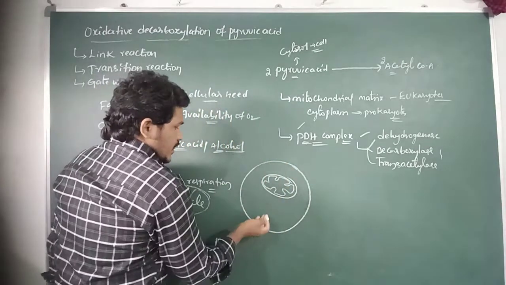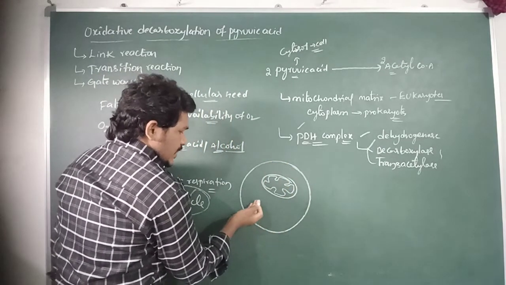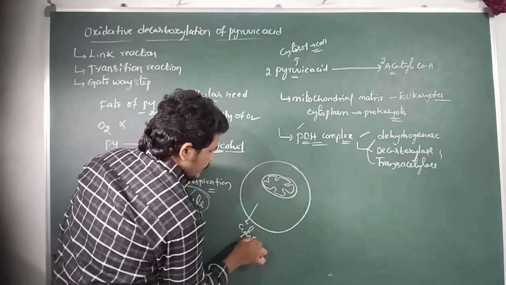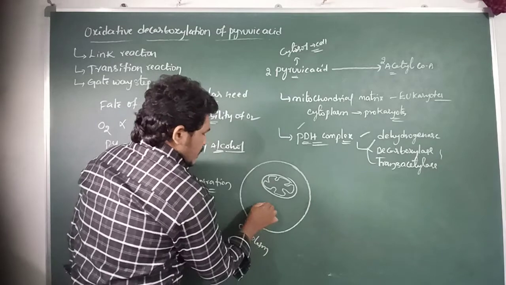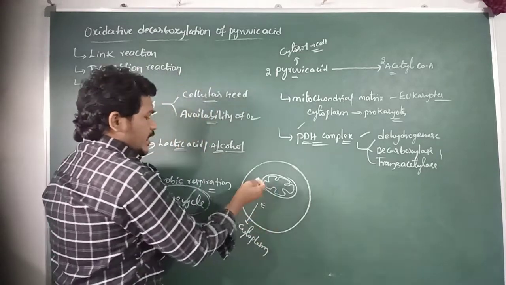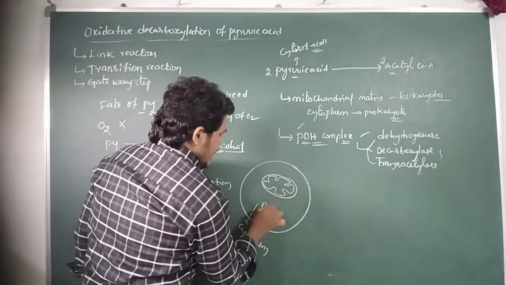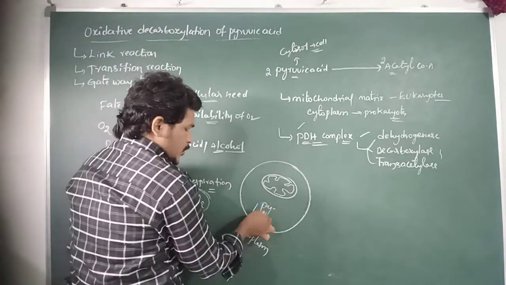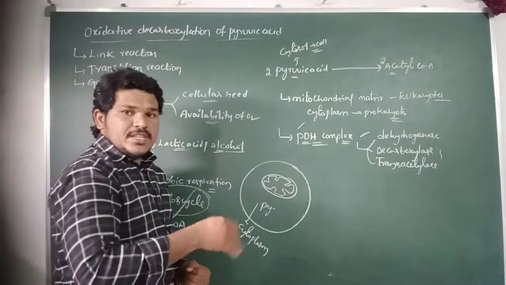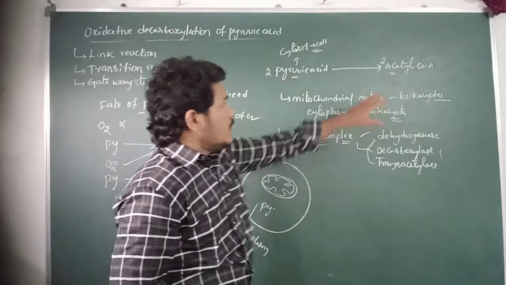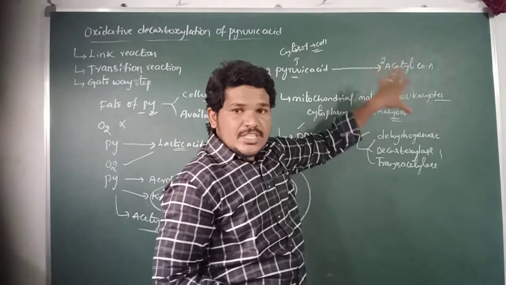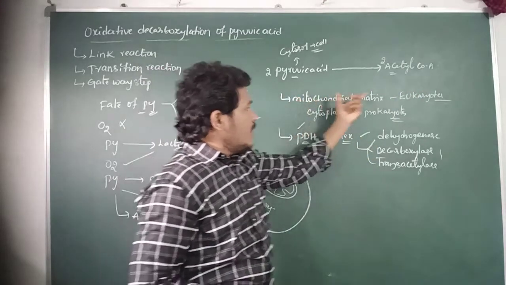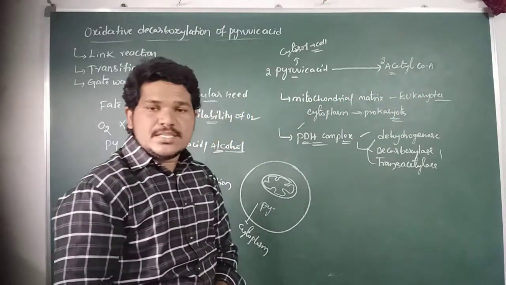The glycolysis process occurs in the cytoplasm. At the end of glycolysis, pyruvic acid is produced. The pyruvic acid produced in the cytoplasm is further converted into acetyl-CoA. This conversion occurs in the mitochondrial matrix of eukaryotic cells.